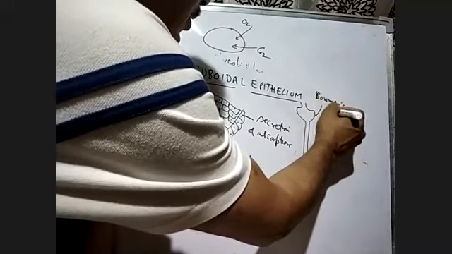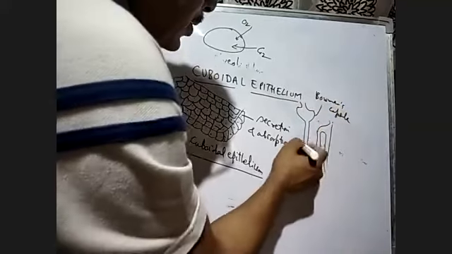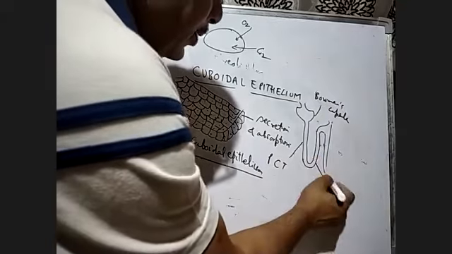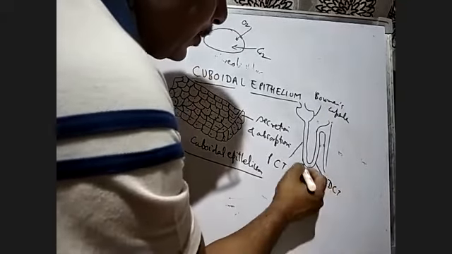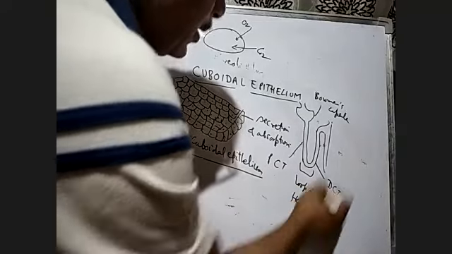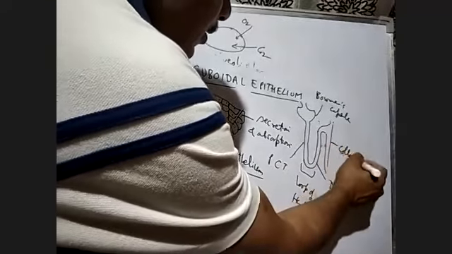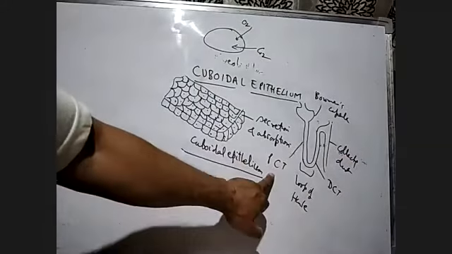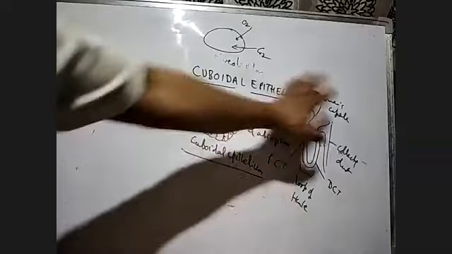This is the proximal convoluted tubule, PCT, and the distal convoluted tubule, DCT. This is the loop of Henle, and this is the collecting duct.